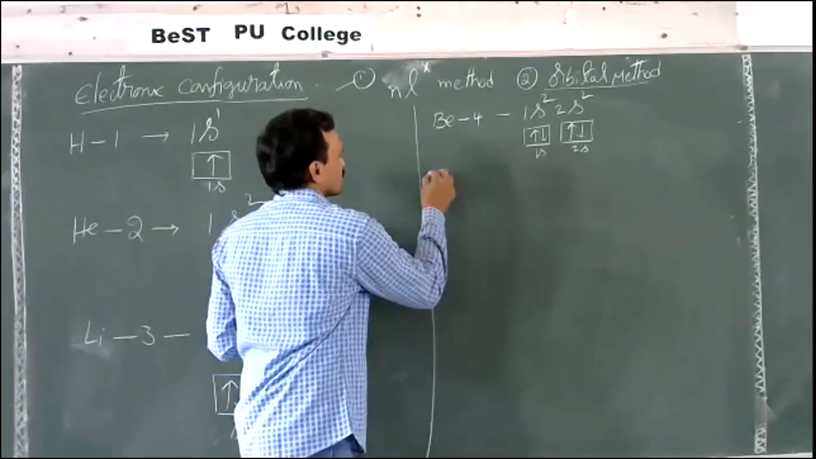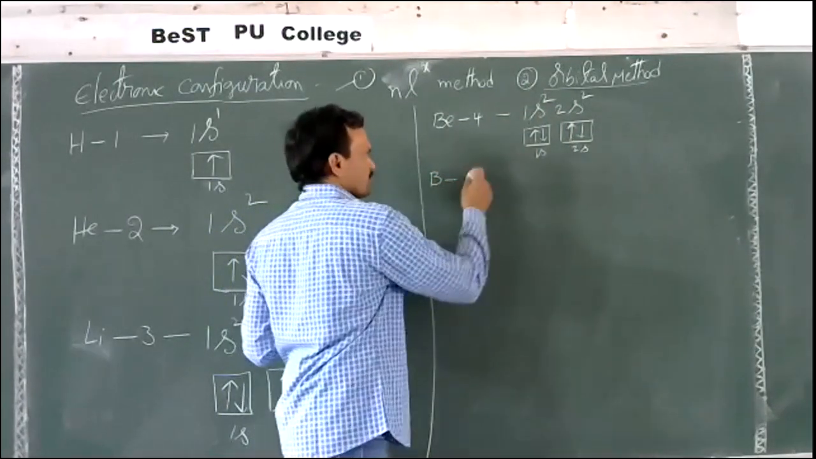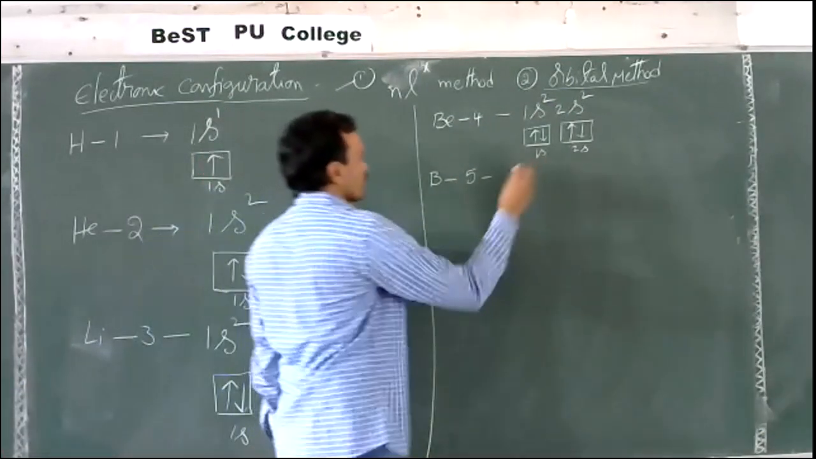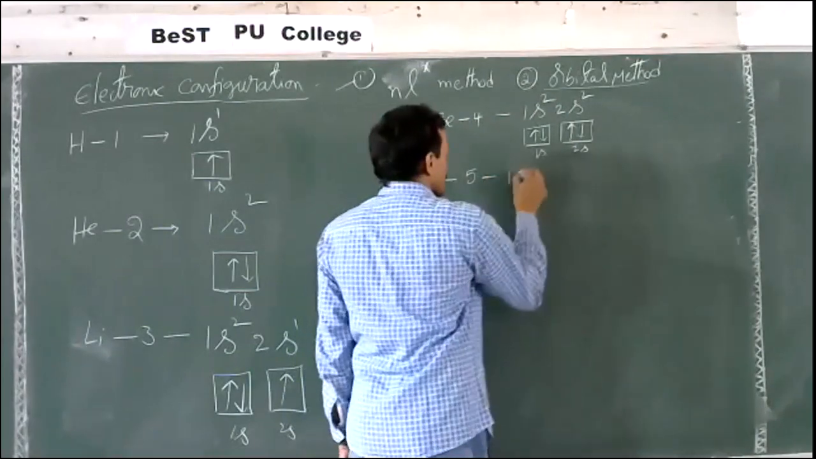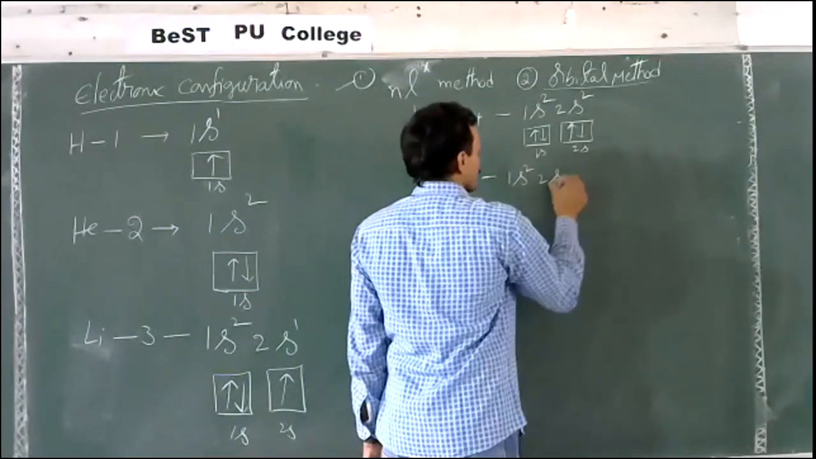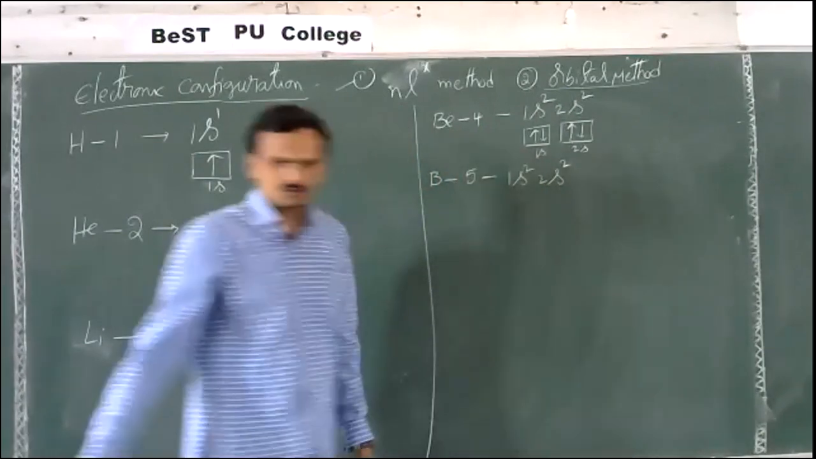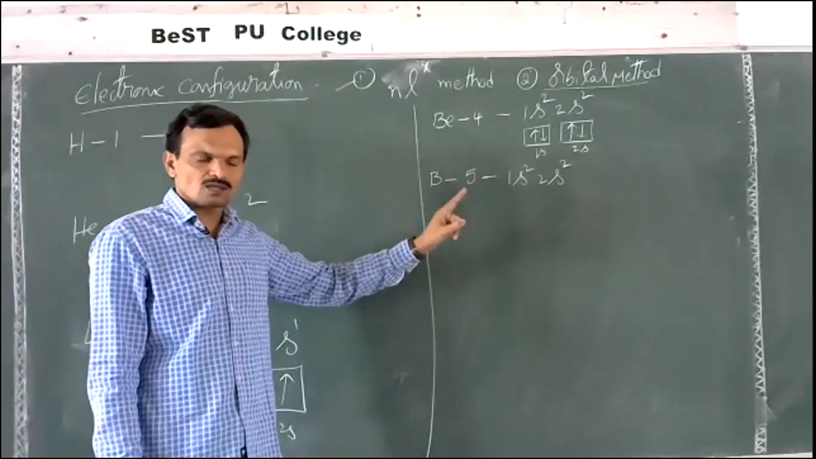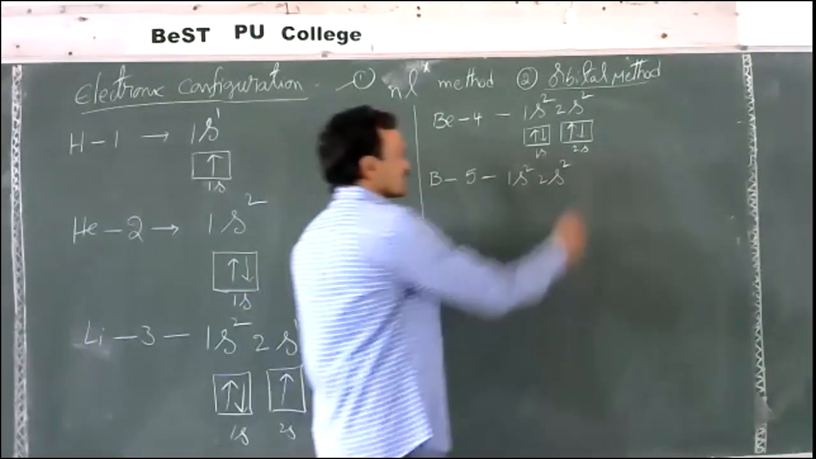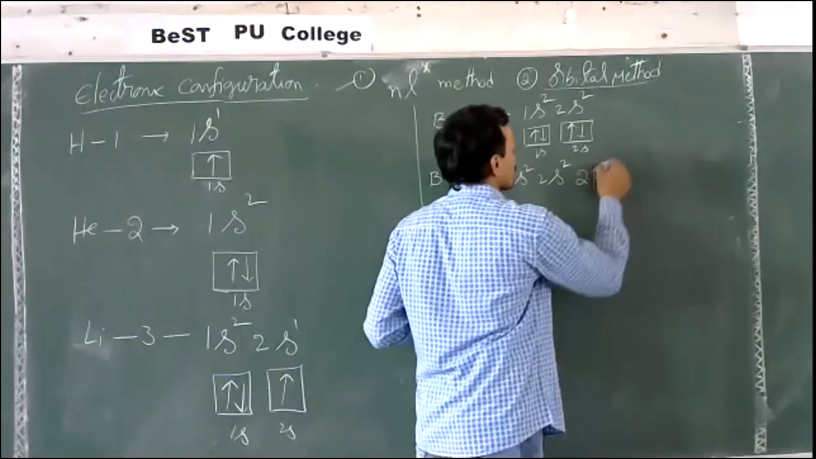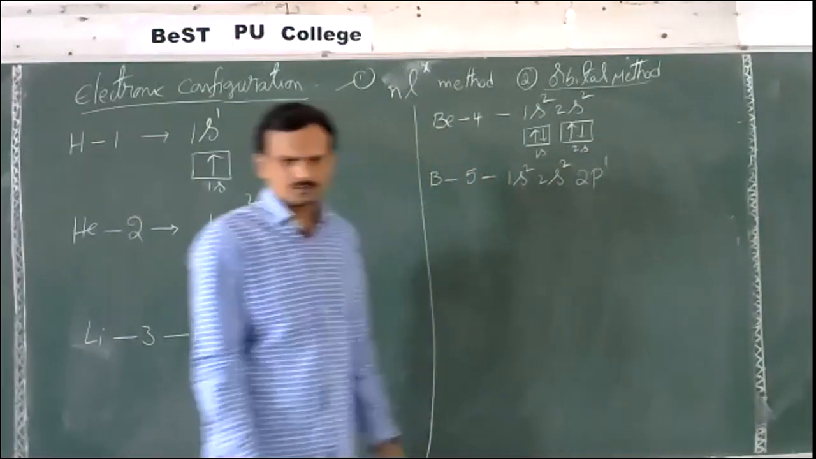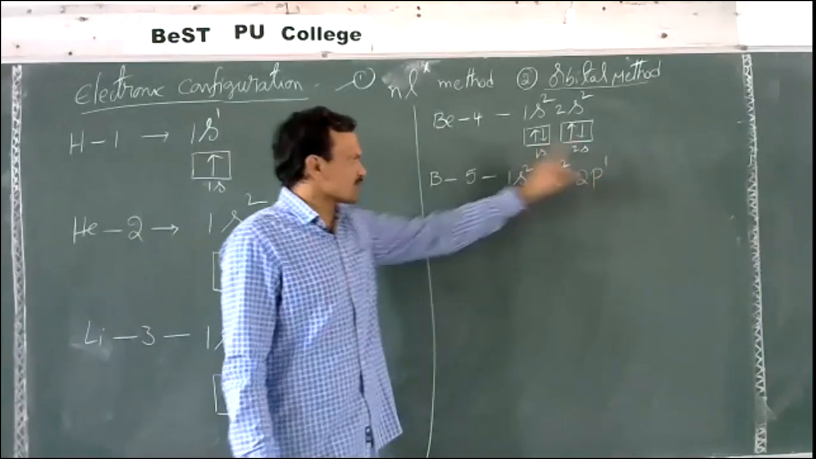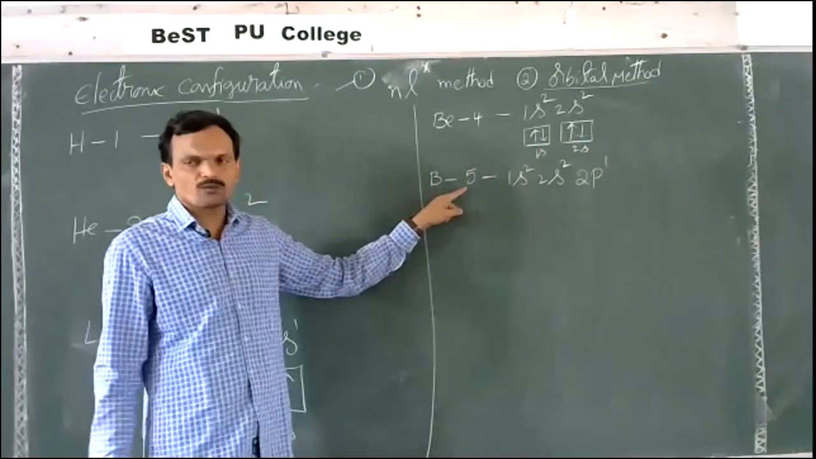Boron. What is the atomic number of boron? 5. Okay, 5 means 1s2, 2s2. The 2s subshell is also completely filled. After 2s, what is the order? 2p. So next we should fill the electron in 2p1. Okay, 1s2, 2s2, 2p1. This is the electronic configuration for boron with atomic number 5.